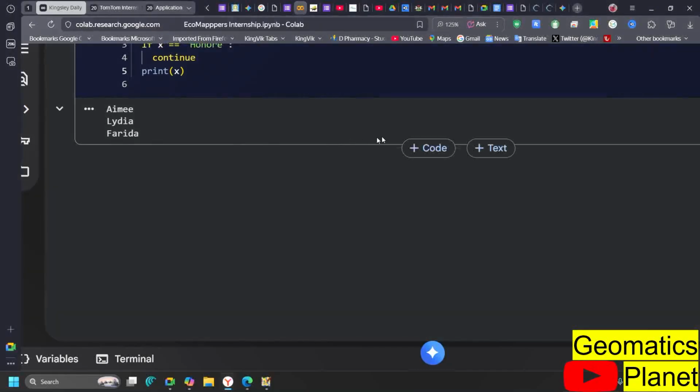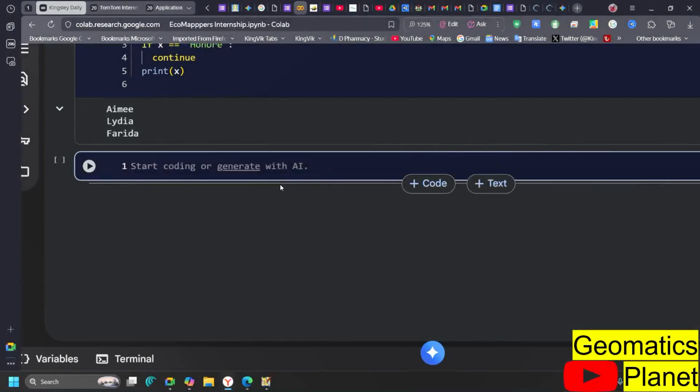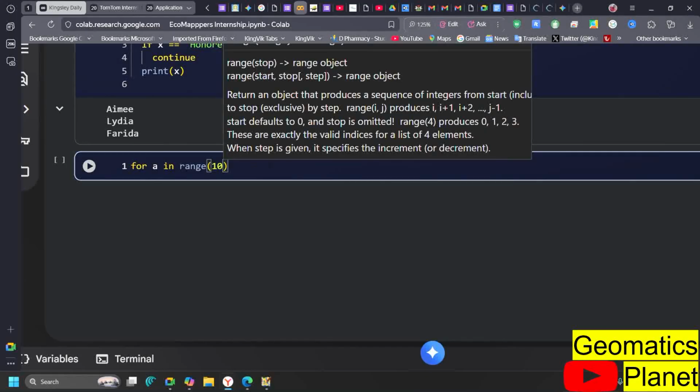Also, remember that we have something like ranges. We talked about it a bit in the beginning, but we use range to return a series of numbers. For example, using for as well, you say a in the range of 10.